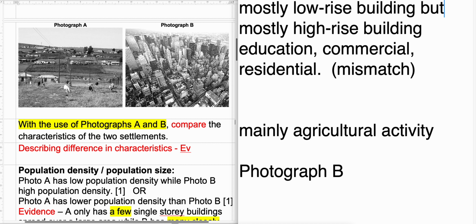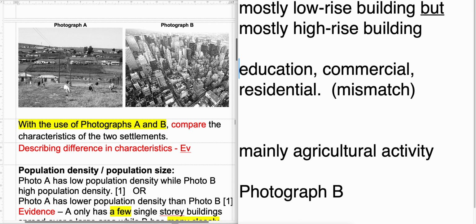Okay, also when you compare, please use conjunctions like but or however to suggest that you're comparing. If you just say mostly low rise, mostly high rise without a conjunction, it sounds like you're just describing photograph A, photograph B. It's not a valid comparison. Okay, next, for example, now some of this you need to infer. So you need to provide the evidence plus the inference.